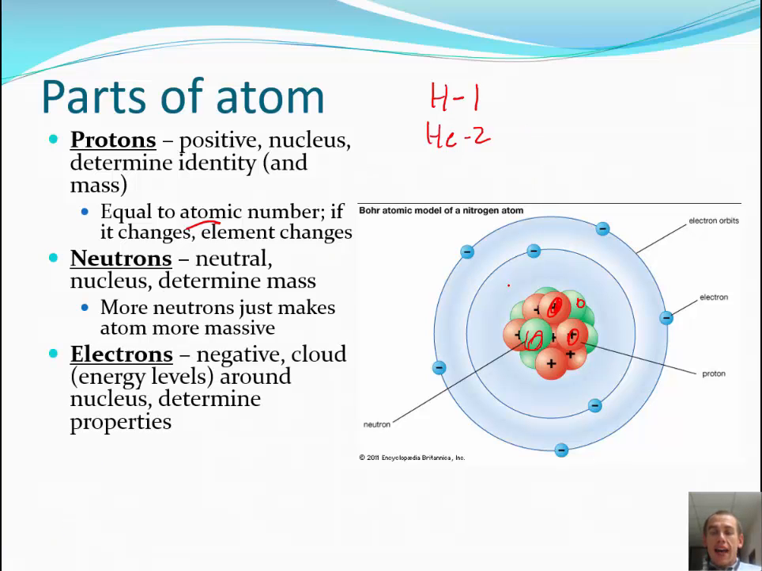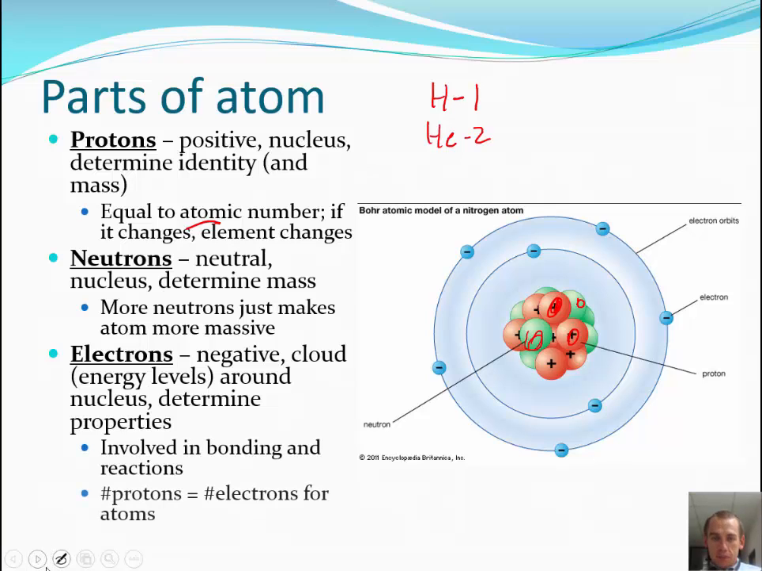Of course, around the atom we have these electrons. They're found in a cloud around the nucleus. They're negative, and they determine chemical properties, like what bonds these things make and how well they react, and we'll learn more about that in our next couple sections. They are, like I said, involved in bonding and reactions. And of course, since atoms are neutral, we have to have the same number of negatives as positives. So the number of protons is the number of electrons for a neutral atom.